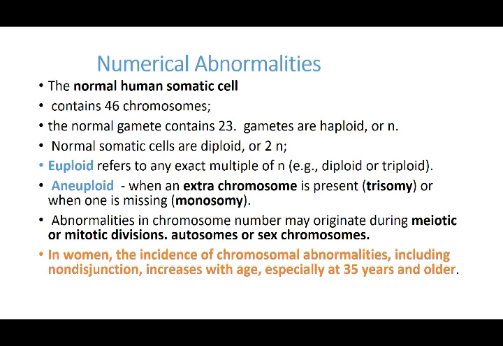If you remember, we said that when the meiotic division is withheld for a longer period, the incidence of chromosomal abnormality, including non-disjunction, gradually increases with age, especially at 35 years and older, because until and unless they are fertilized, they do not complete their second meiotic division.